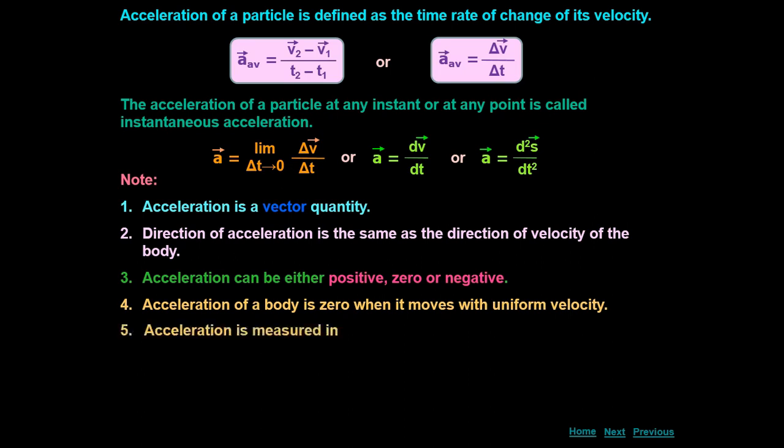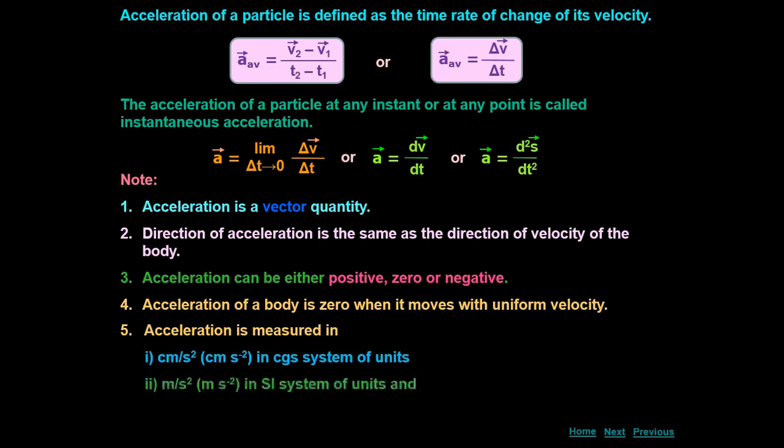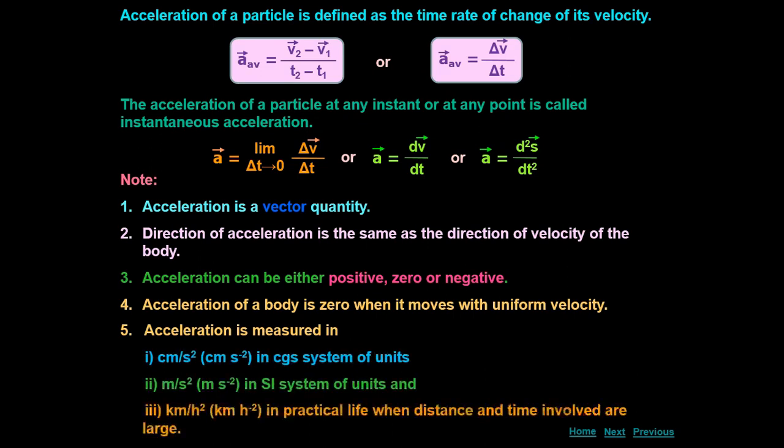Next, acceleration can be measured in different units. In the CGS system it is centimeter per second square, in the SI system it is meter per second square, and for large distance and time we can take kilometer per hour raised to 2. So these are some units of acceleration.